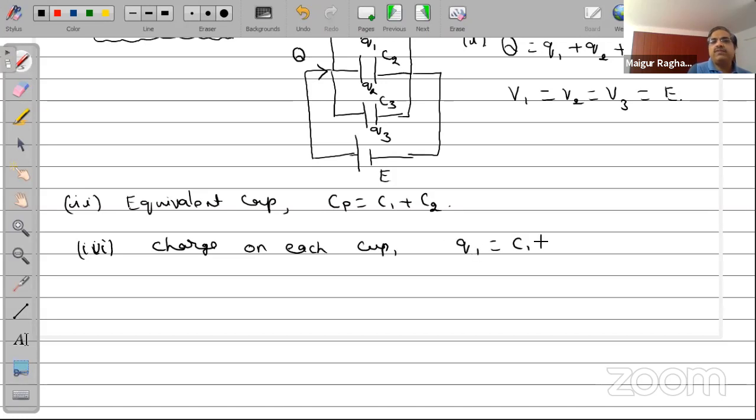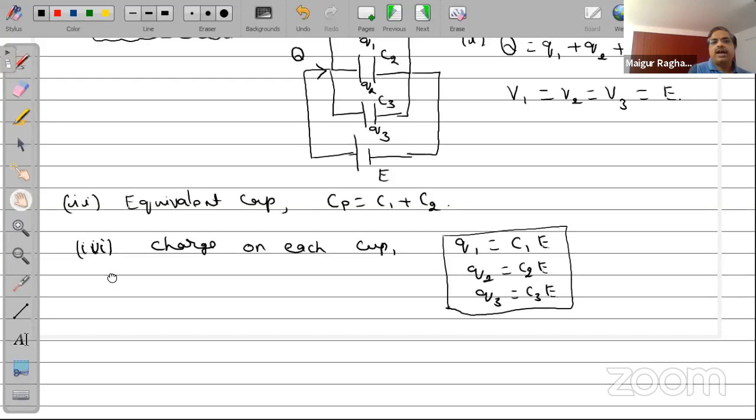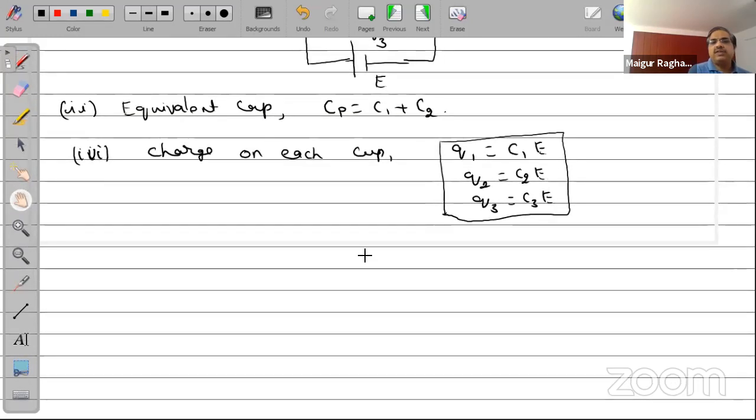Now the obvious question that we'll always have is what will be the charge on each capacitor. Q1 will be equal to C1 into E. Q2 will be equal to C2 into E. So the charge on the capacitors are going to be different. The total charge Q can be written as E into Cp, where Cp is the effective capacitance of the combination. So this is something which you all should very well know about.